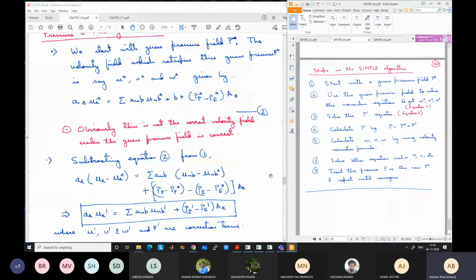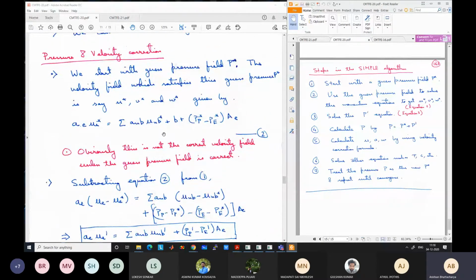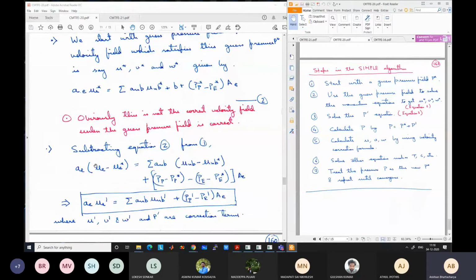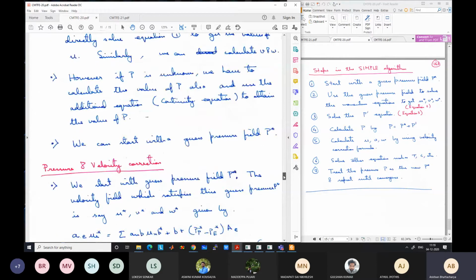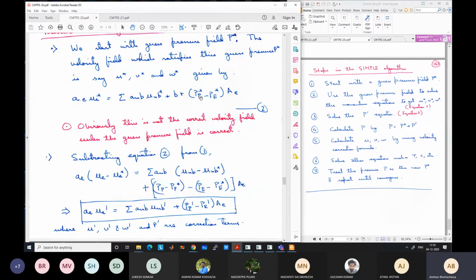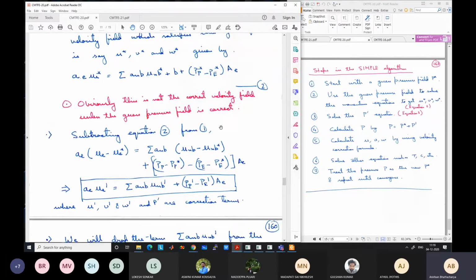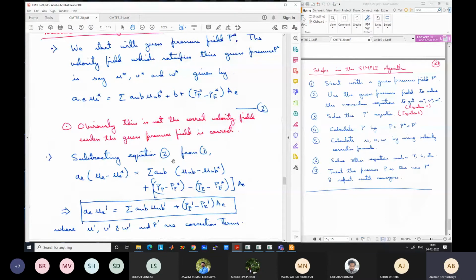When implementing, we just have to solve the pressure correction equation, but while deriving it, we took the difference between the actual discretized momentum equation with the unknown values, and the momentum equation with the guess values and all known values, star values, like updated values, and subtracted this second equation from the first equation. So we got terms which are differences between the unknown but actual, correct value, minus the incorrect but known value, the star value.